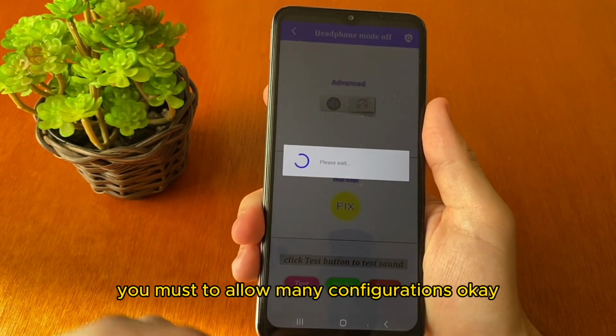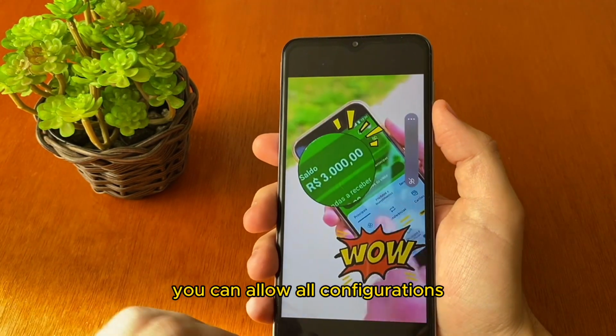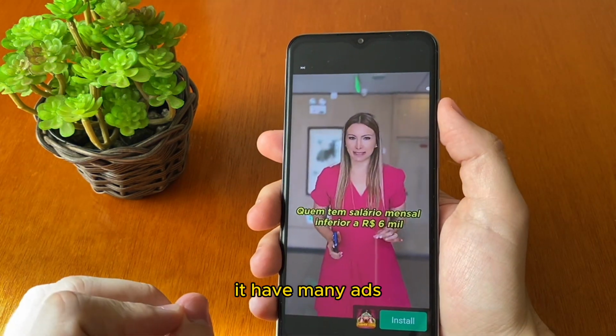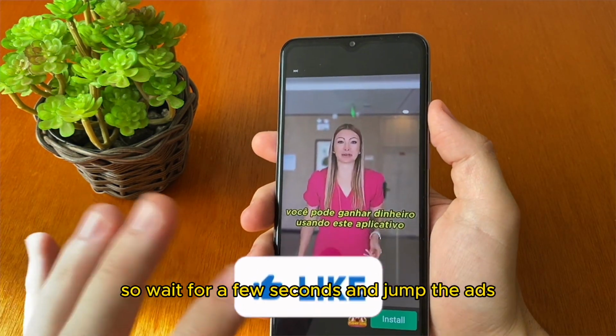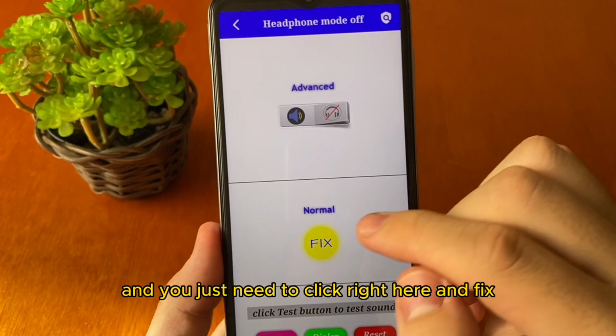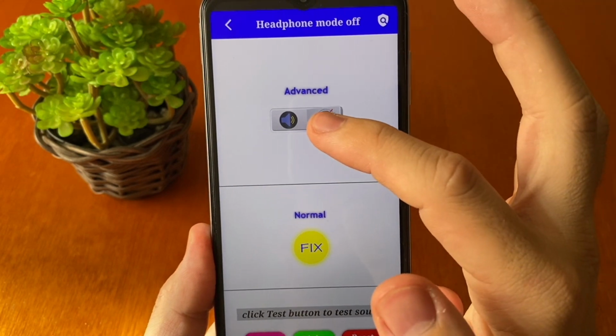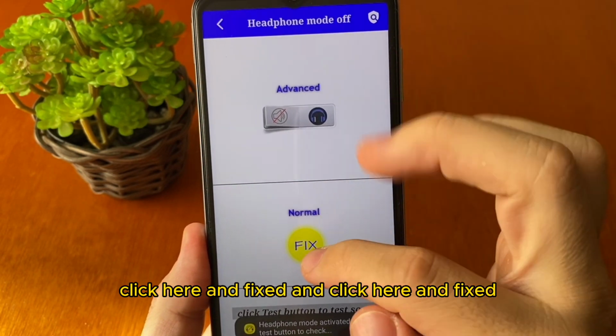You must allow many configurations, okay? You can allow all configurations. It has many ads, so wait for a few seconds and skip the ads. And you just need to click right here and fix in advanced. Click here and fix, and click here and fix.